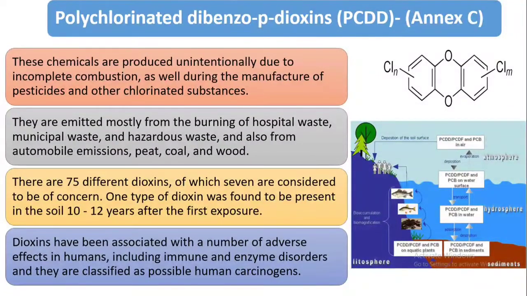This is an unintentional POP, and it belongs to Annex C. They are emitted mostly from the burning of hospital waste, municipal waste, and hazardous waste, and also from automobile emissions. There are 75 different dioxins, of which 7 are considered to be of concern. One type of dioxin was found to be present in the soil 10 to 12 years after the first exposure. Dioxins have been associated with a number of adverse effects in humans, including immune and enzyme disorders, and they are classified as possible human carcinogens.